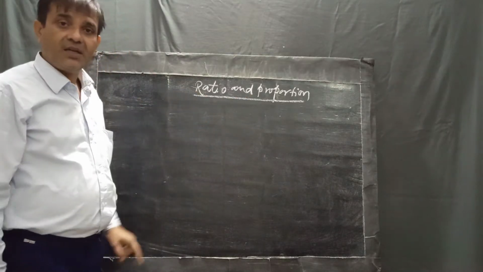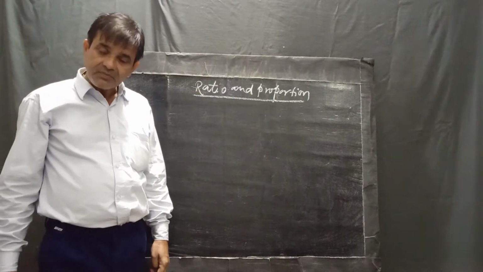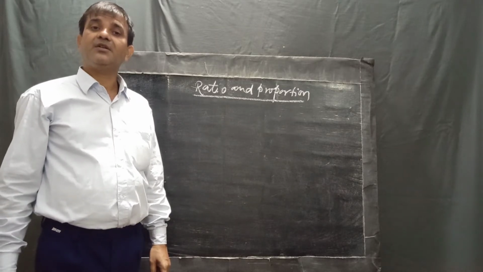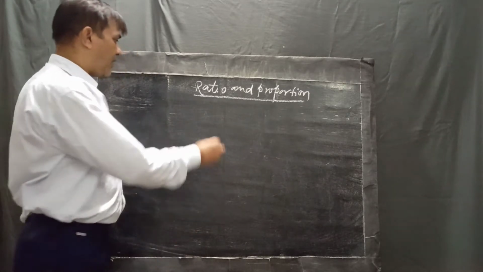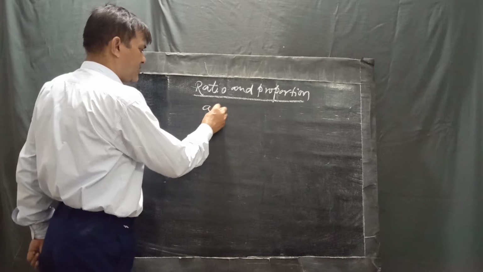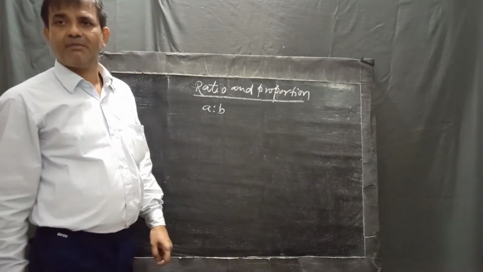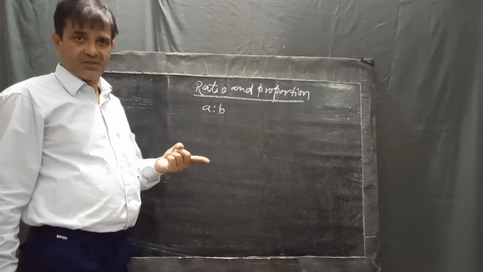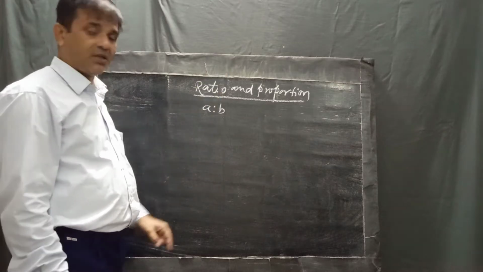Ratio always gives the idea about two terms. For example, A ratio B. But if there are four numbers, then it is known as proportion.